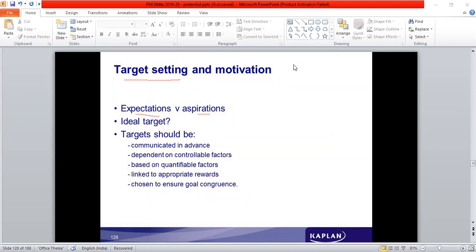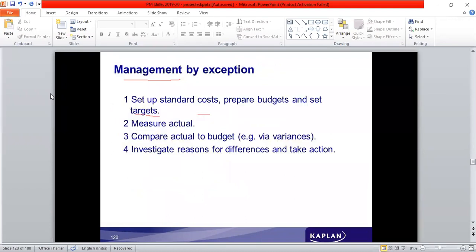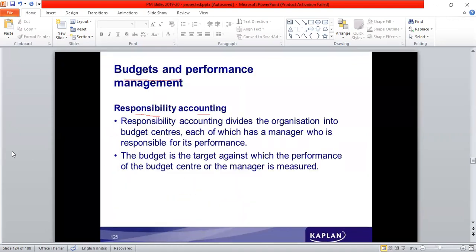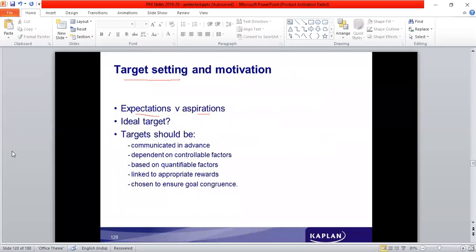Targets should be dependent on controllable factors. See, there are certain factors which are not in their control. When the budgets are prepared, and we have looked into the purposes of budget, there is an evaluation. The evaluation talks about comparison of the actual with the budget. So evaluation is a part of the budget cycle. So everybody would be evaluated, those who are involved in the implementation of the budget.